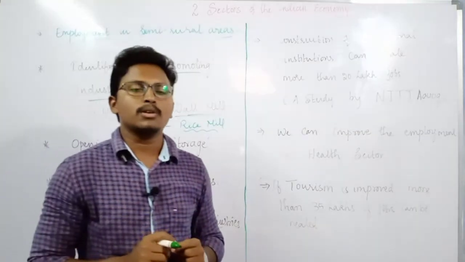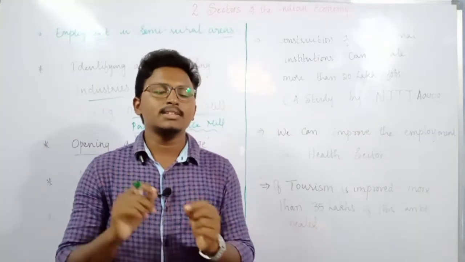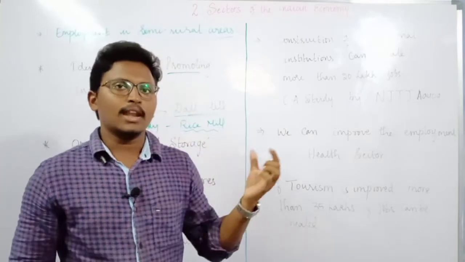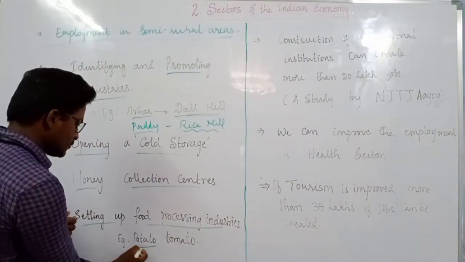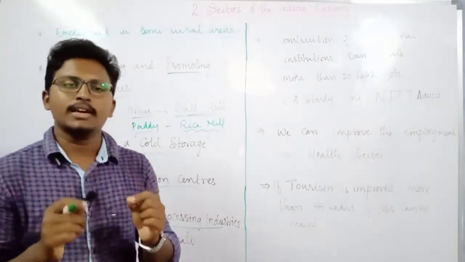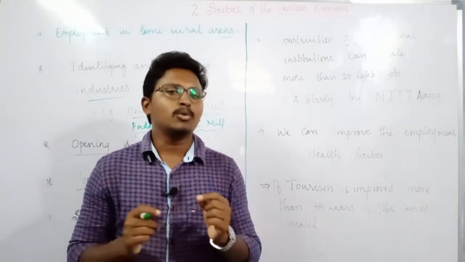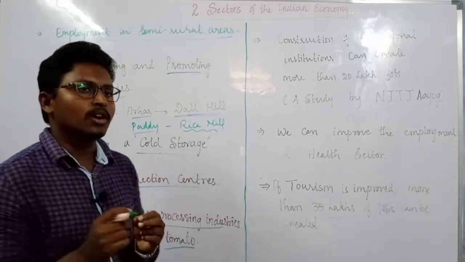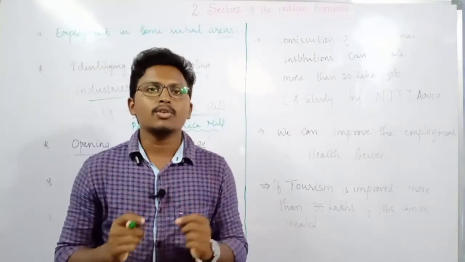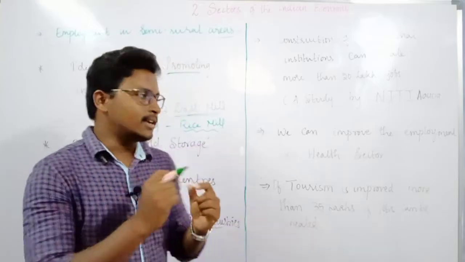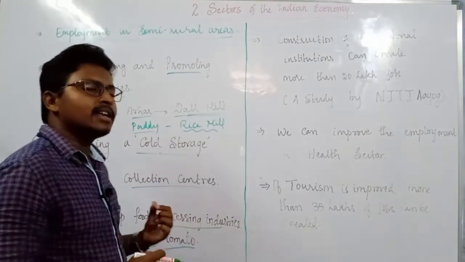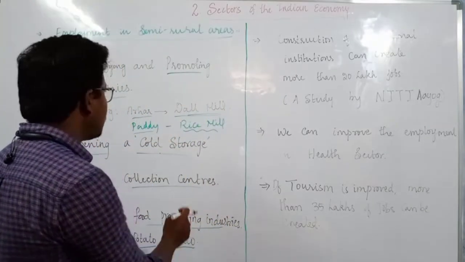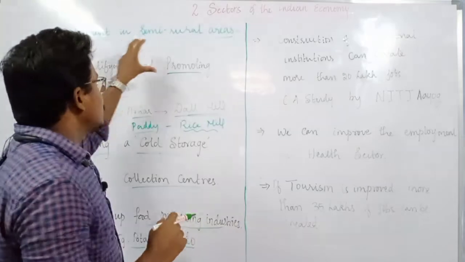What do you mean by food processing industries? Those industries which take raw material from agriculture and transform it into food items. For example, take potato. By using potato, the famous chips which you eat, potato chips, can be made in the industries. Then we can also take tomato. What can we do with tomatoes? We can make tomato ketchup. So like this, if we can set up food processing industries, it can also create some kind of employment. So these are some of the ways in which we can create employment in semi-rural areas.